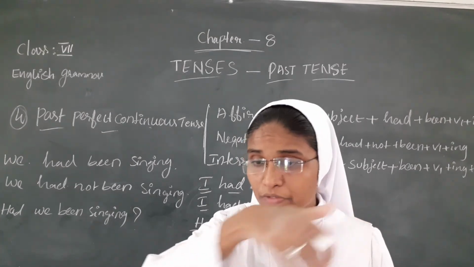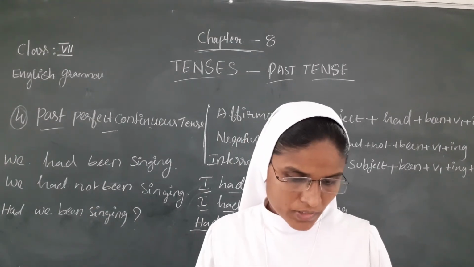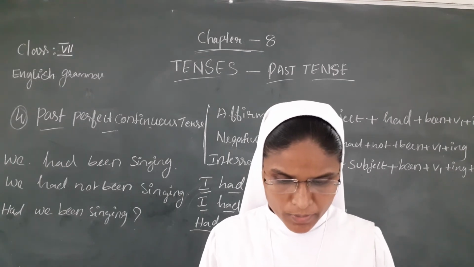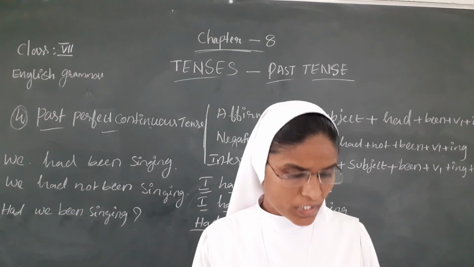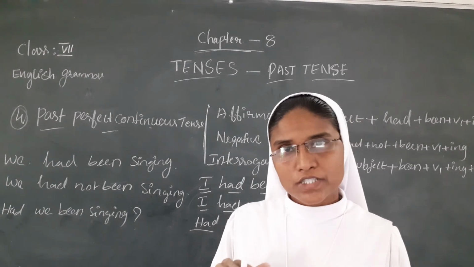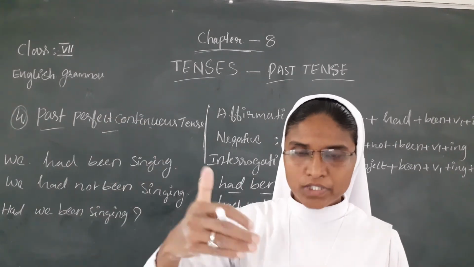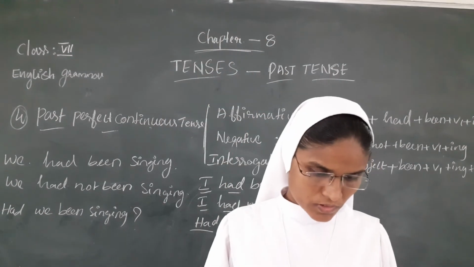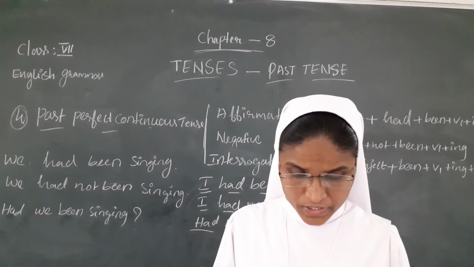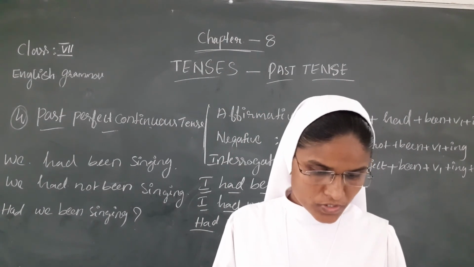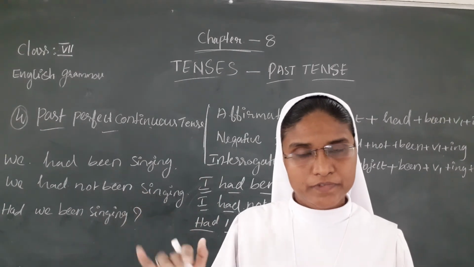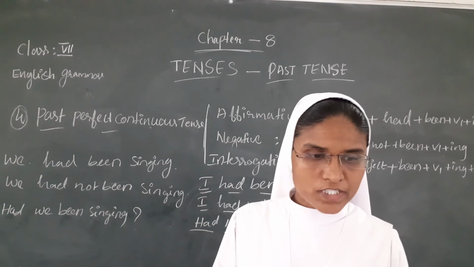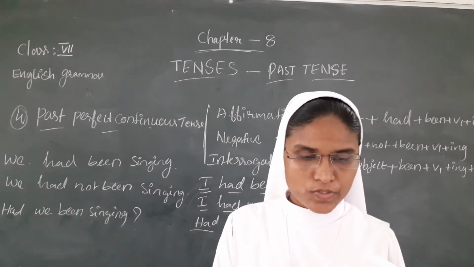This tense is used to express the continuity of an action at a given point in the past. This is the continuing action. The action started before a given point in the past, was continuing at that time, and probably continued after that also. The children had been playing for 3 hours when their mother called them. The mother is calling even though they are playing. That is called the past perfect continuous tense.